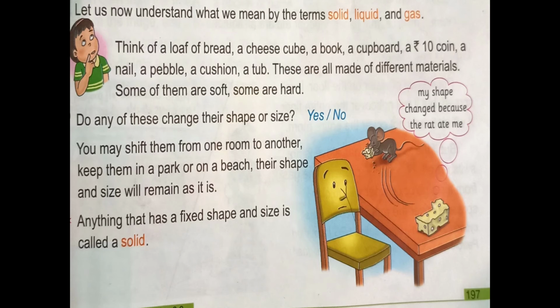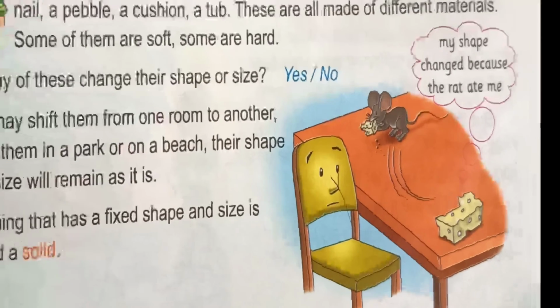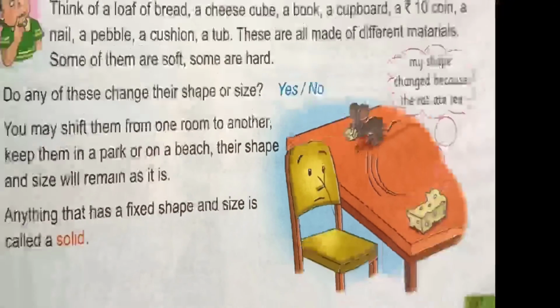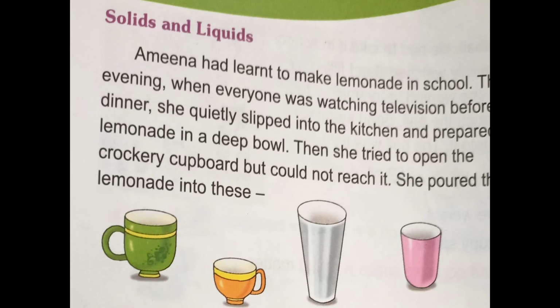You may shift them from one room to another. Keep them in a park or on a beach. Their shape and size will remain as it is. Anything that has fixed shape and size is called a solid. Understood, children? Any chair, table or cheese, all these are solids. There are three types of matter: solid, liquid and gaseous.